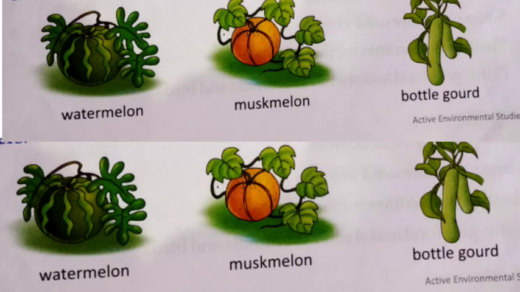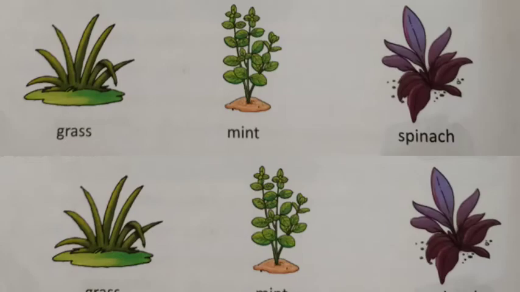So once again, I am going to repeat the types of plants. Look in the picture: grass, mint, spinach. Grass, mint and spinach are very small in size and they have soft and thin stems. So you can say that grass, mint and spinach are the examples of herbs.